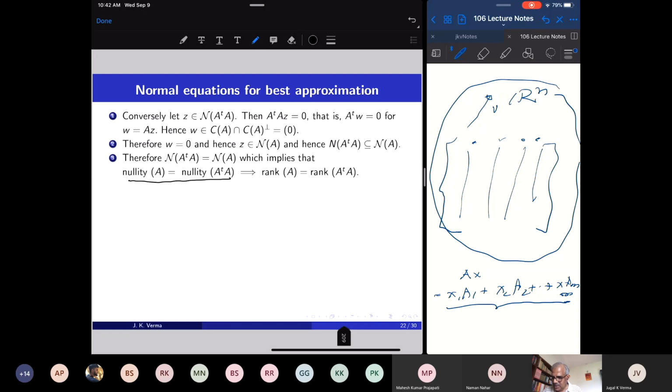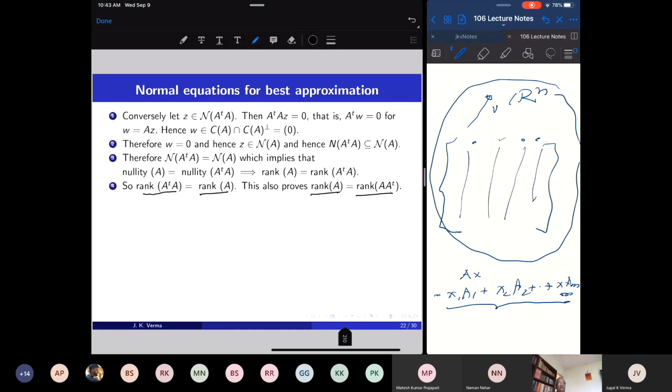Now you substitute A by A transpose. We know that the rank of A transpose and rank of A are the same. So this also shows that rank of A transpose A is rank of A, and rank of A is rank of A transpose, simply by substituting A by A transpose and using the fact that A and A transpose have the same rank. So we have proved here that the rank of A is rank of A transpose. It is also rank of A transpose A.